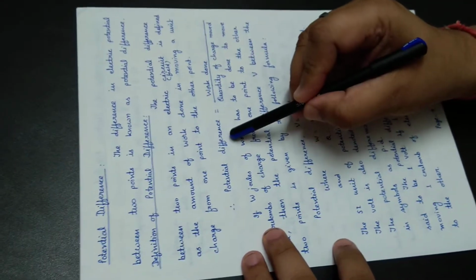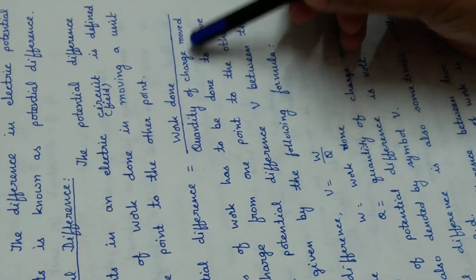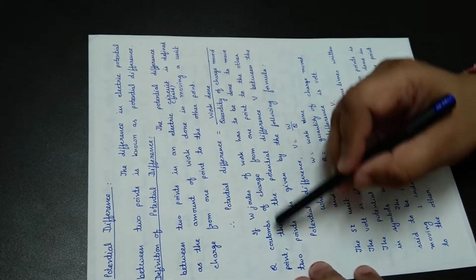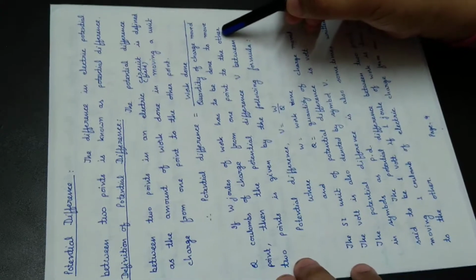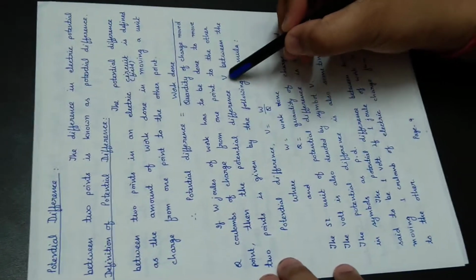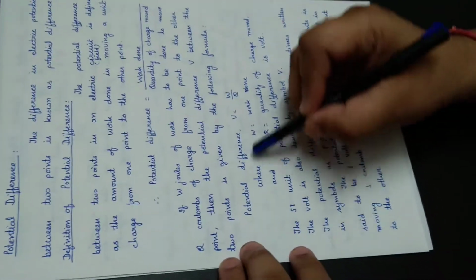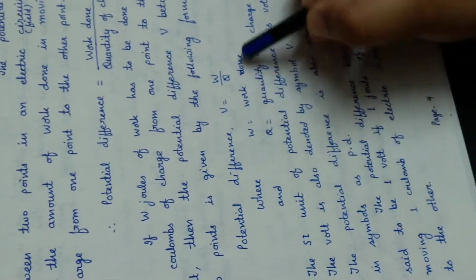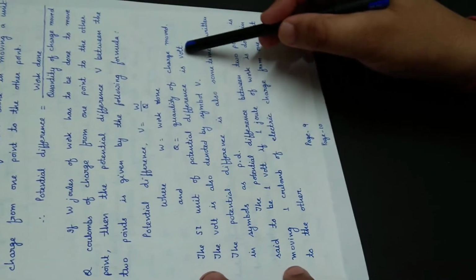Again, potential difference is equal to work done upon quantity of charge moved. If W joules of work has to be done to move Q coulombs of charge from one point to the other point, then the potential difference V between the 2 points is given by the following formula: potential difference V is equal to W by Q. Here W is equal to work done and Q is equal to quantity of charge moved. The SI unit of potential difference is also volt.